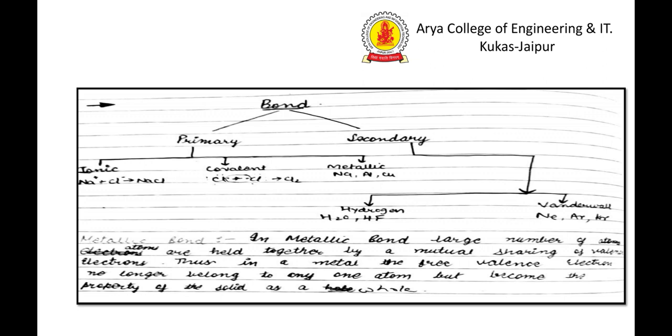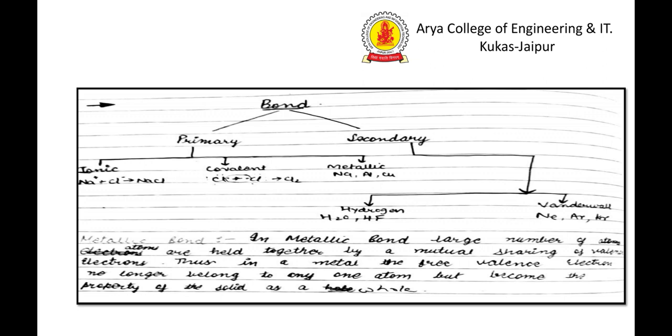The difference between covalent and metallic bond is that in a covalent bond, sharing of electrons takes place. In a metallic bond, there is a large cloud of electrons, and any atom that requires an electron can share from the cloud, but it is not its individual property.